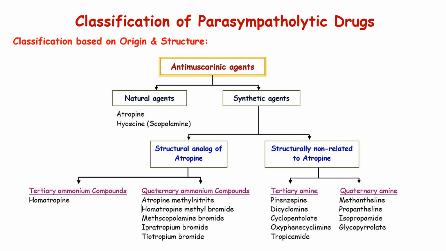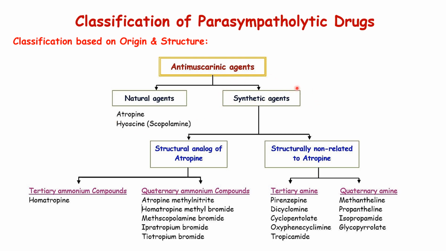The parasympatholytic drugs, particularly the antimuscarinic agents, can be classified according to their origin and structure. For the first classification, we have the natural agents. When we say natural agents, these are alkaloids, or these are derived from plants. Under this, we have atropine and hyoscine or scopolamine. We also have the synthetic agents.